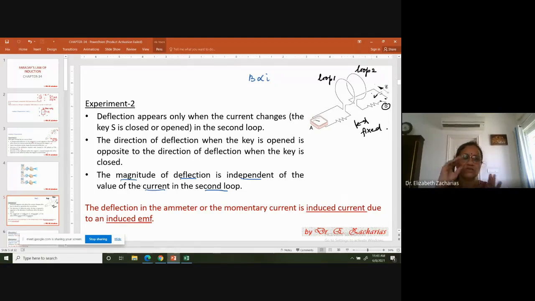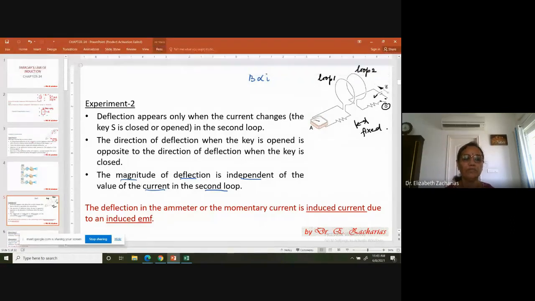All that matters is opening and closing. Every time you open, there is a deflection. Every time you close it, there is a deflection. So it's momentary. Okay. And the direction of deflection when you open is opposite to the direction of deflection when you are closing. Okay. So now comes the naming ceremony.